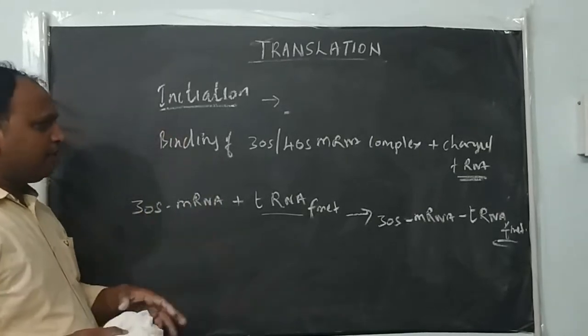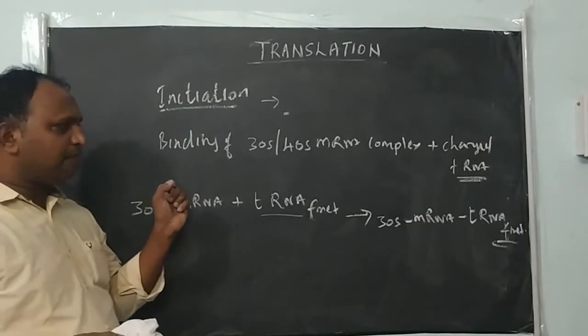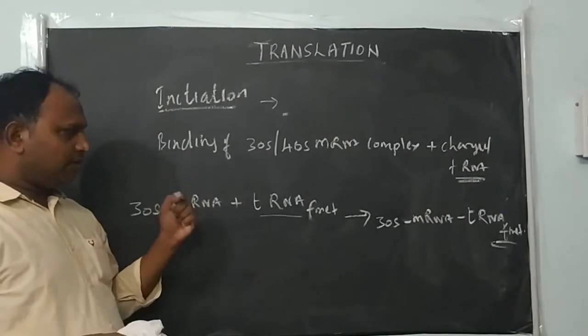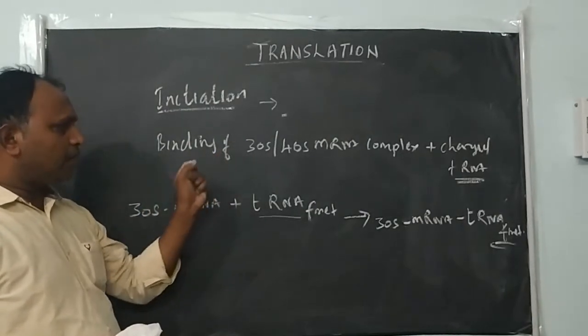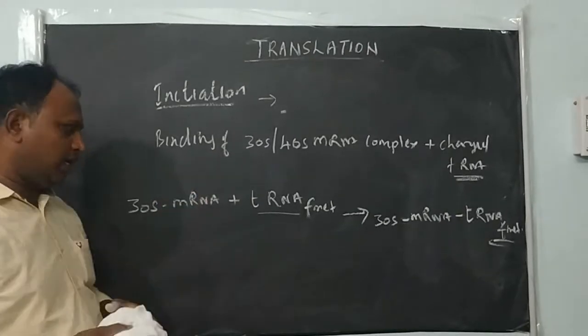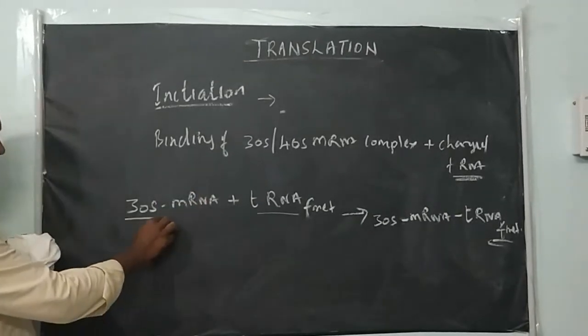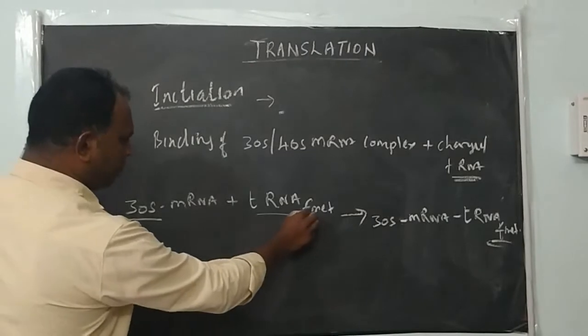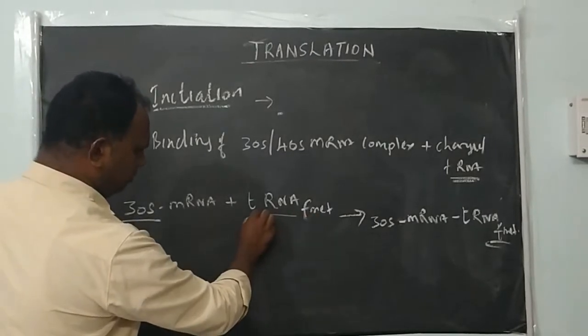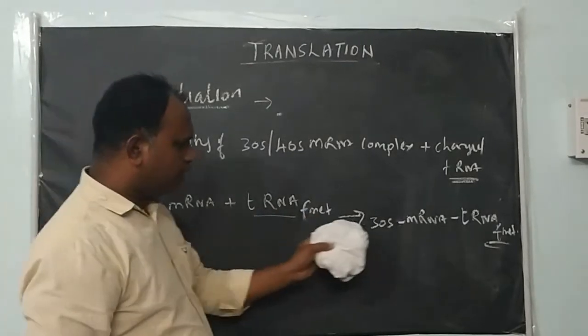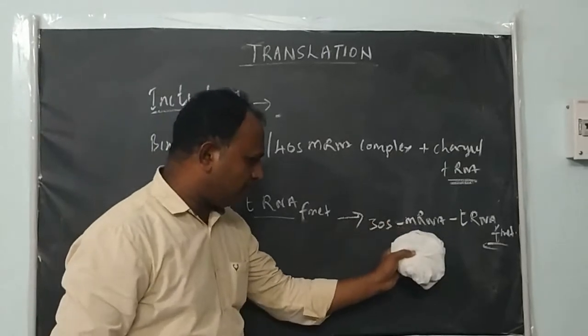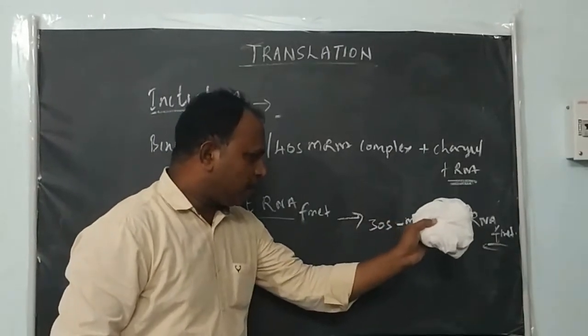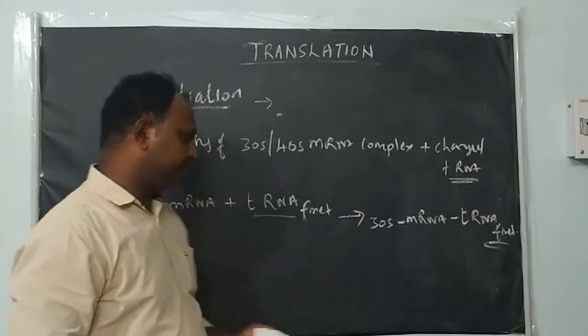So after formation of the small subunit mRNA complex, it binds with charged tRNA. For prokaryotes, 30S mRNA plus the formylated methionine tRNA join and form the 30S mRNA and formylated methionine tRNA complex.